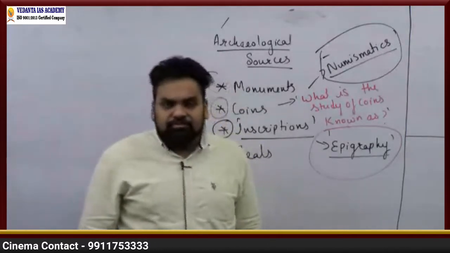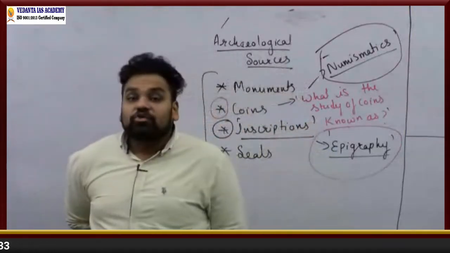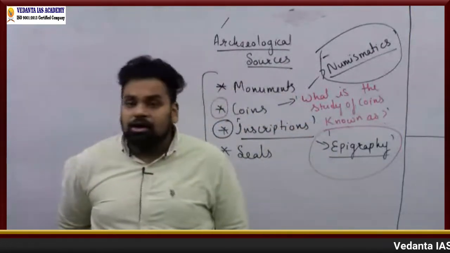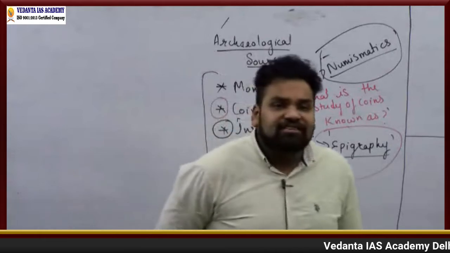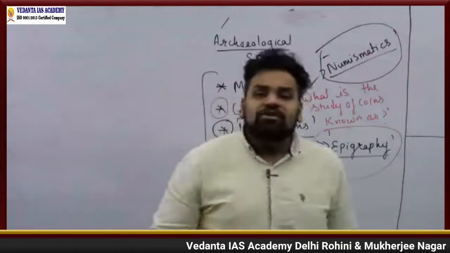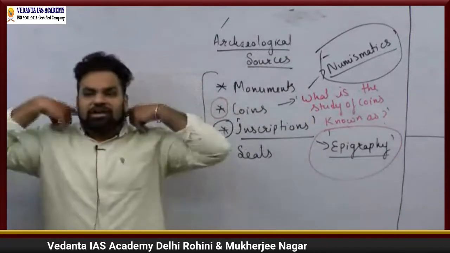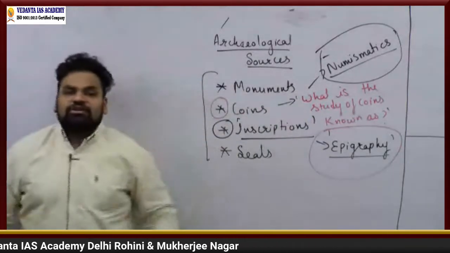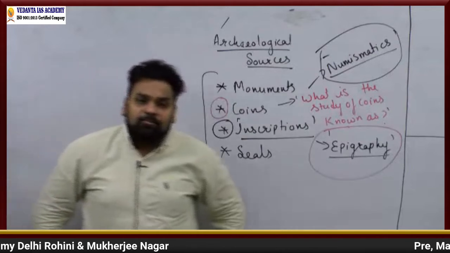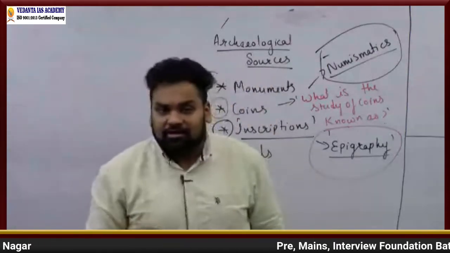For example, during the time of Gupta Empire, what we actually see is that there are a huge number of gold coins which are present, right? Large numbers of gold coins are actually found during the time of Gupta Empire. So that is the basic idea which we need to understand, right?